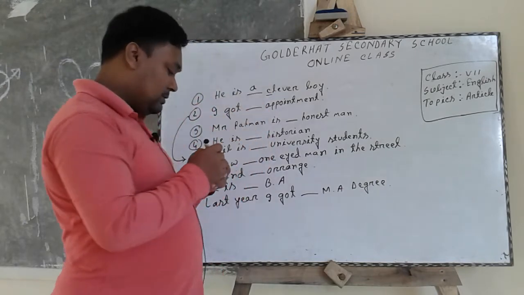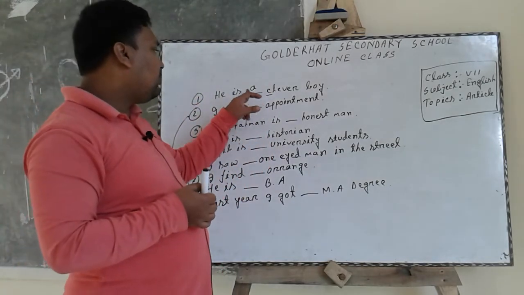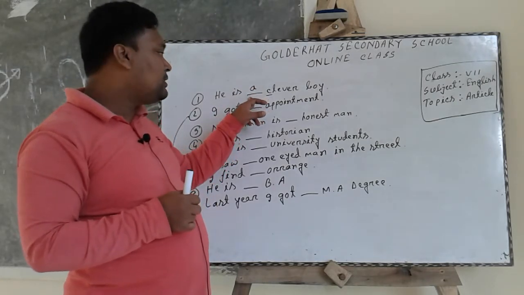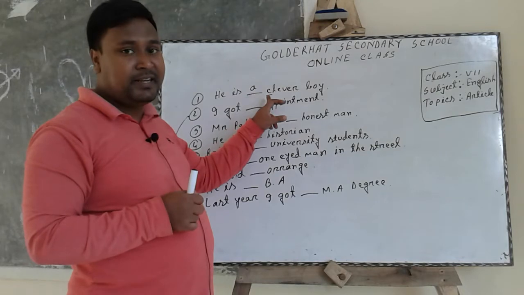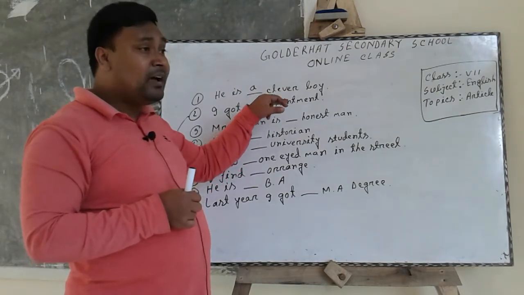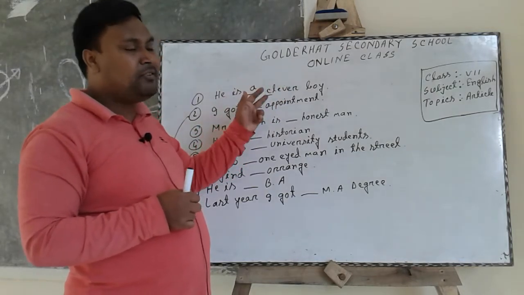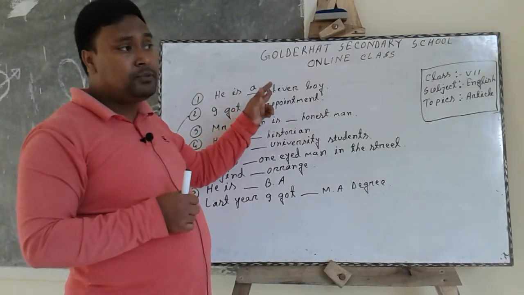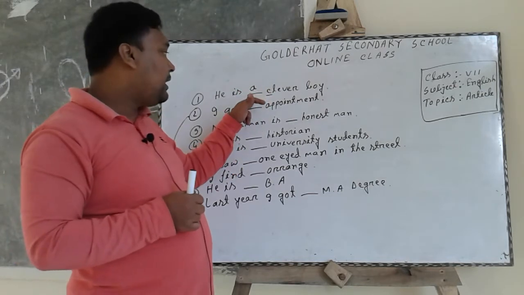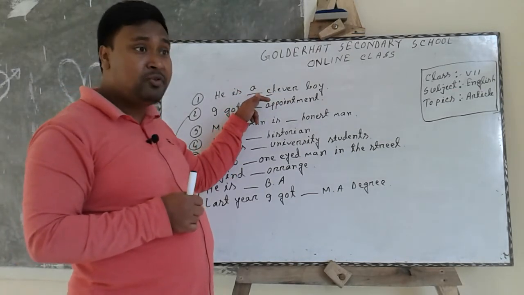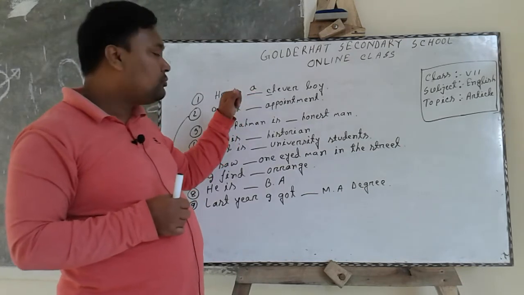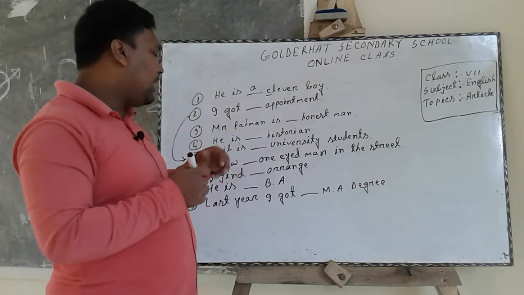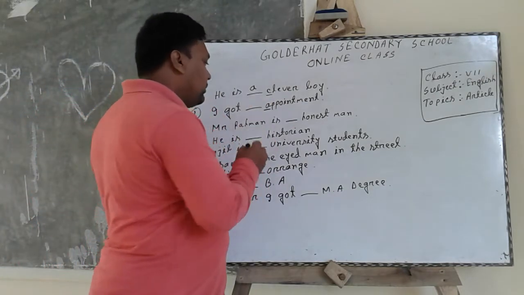Here, in the gap, we will write a, because I told you that if the first letter of a word is consonant, then we have to write a before that word. And in the second sentence, appointment, A is vowel.